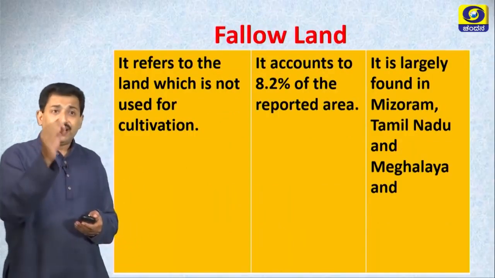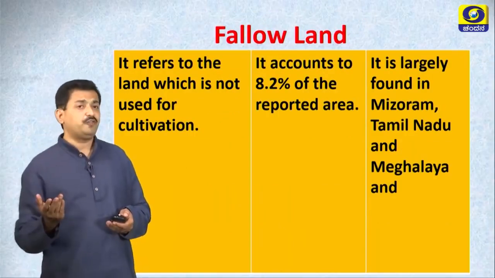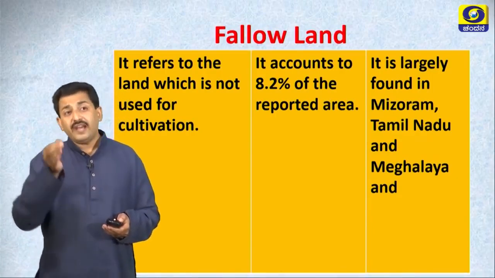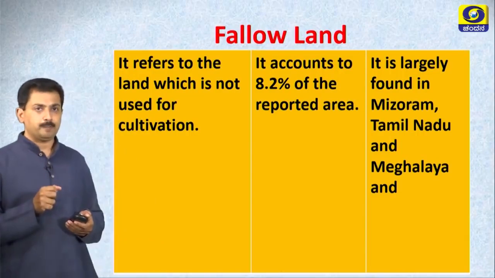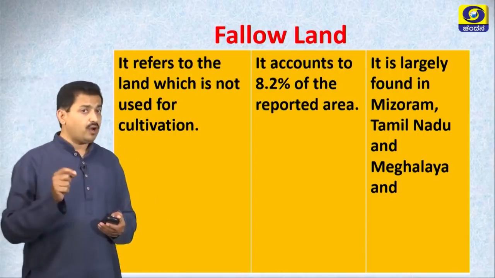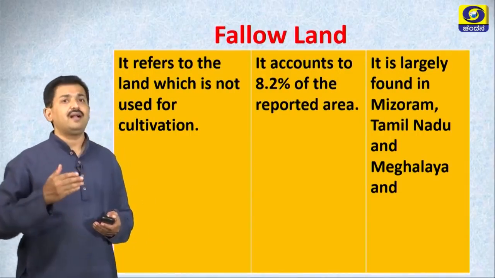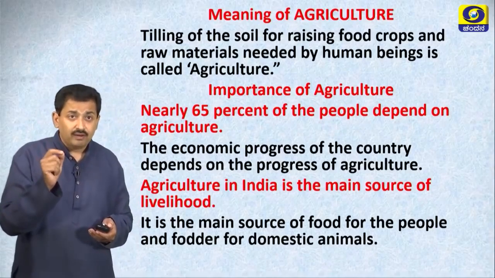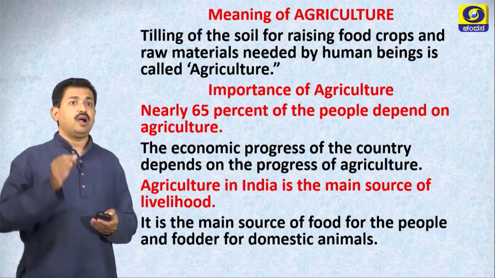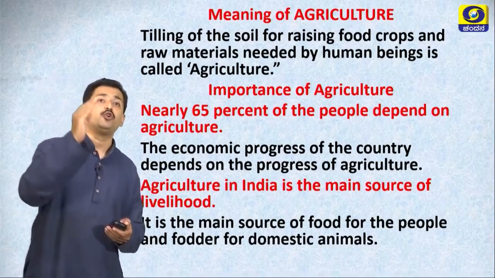Fallow land, it refers to the land which is not used for cultivation. About 8.2% of the reported area come under fallow land. It is largely found in Mizoram, Tamil Nadu, Meghalaya. Meaning of agriculture: tilling of the soil for raising food crops and raw materials needed by human beings